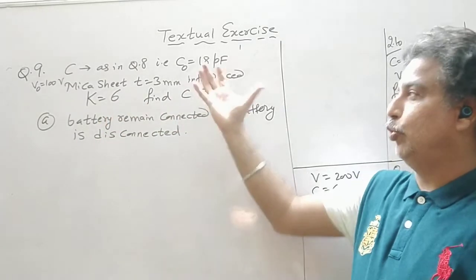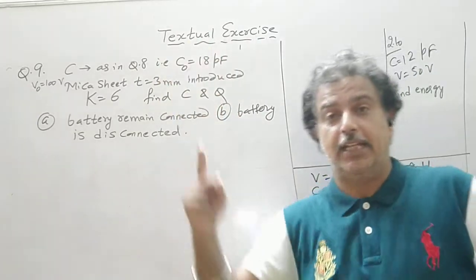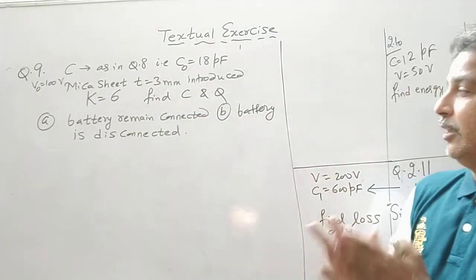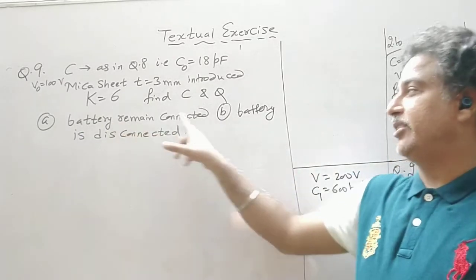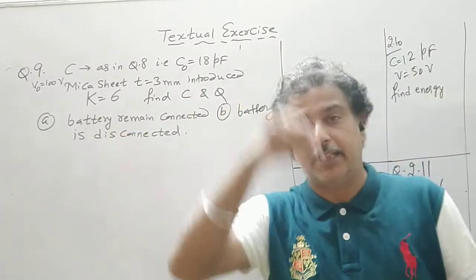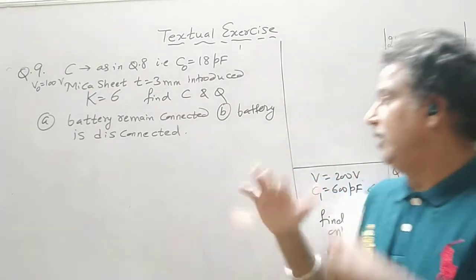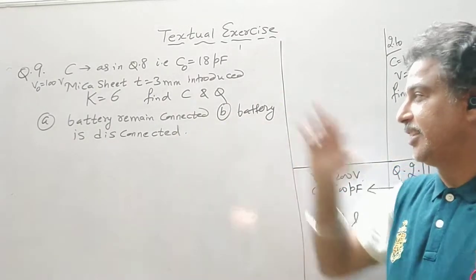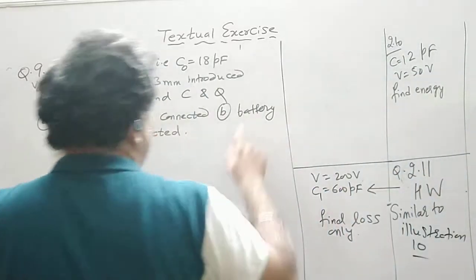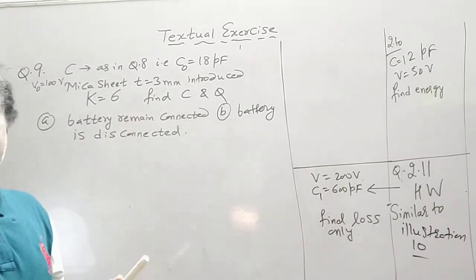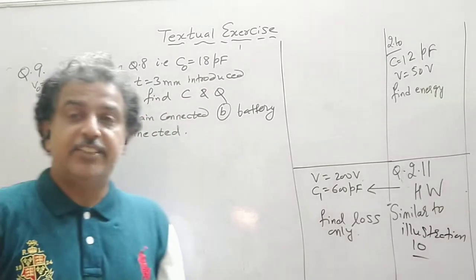Find C and Q. What we have found in question 8, C and Q, you have to find again. There are two situations: the dielectric is introduced when the battery is connected, and when the battery is disconnected. We have done the theory of introduction of a dielectric when the battery is disconnected.